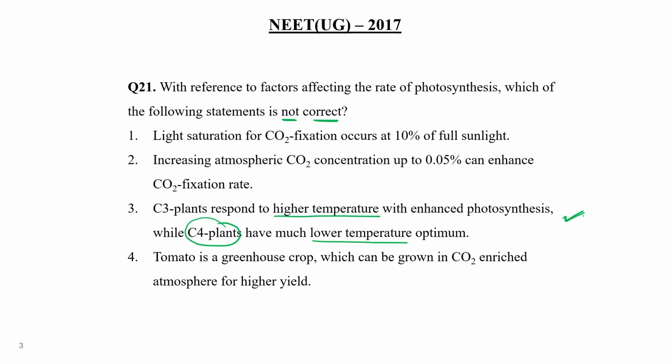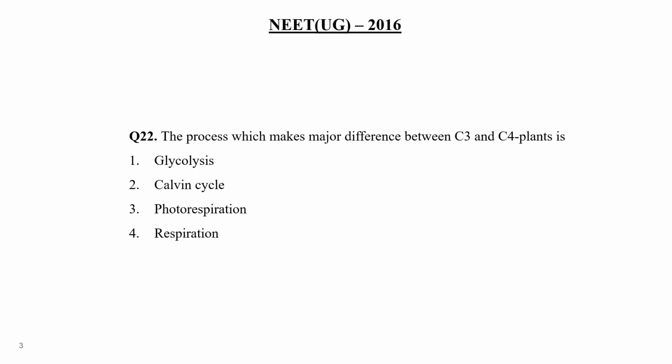There is no need to read the other option, which is related to tomato. Although tomato is a greenhouse crop which can be grown in a carbon dioxide rich atmosphere for higher yield, here they have just mentioned opposite things related to temperature for C3 and C4 plants, right? So choice number 3 would be the correct answer of this question.